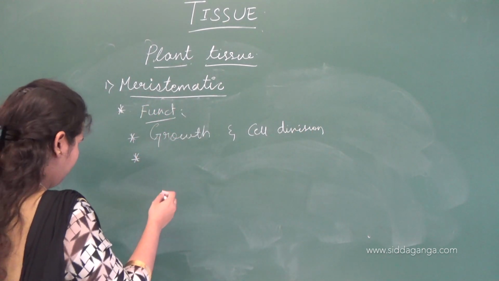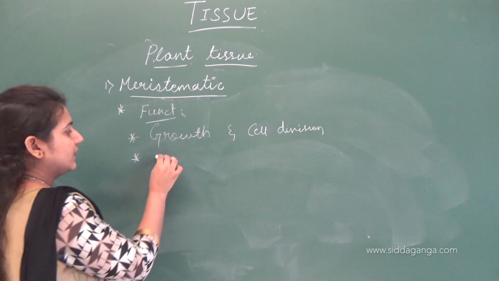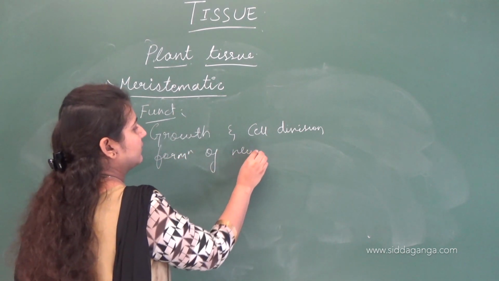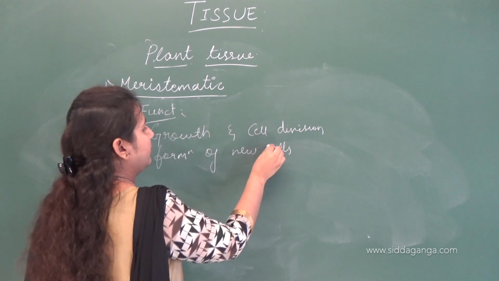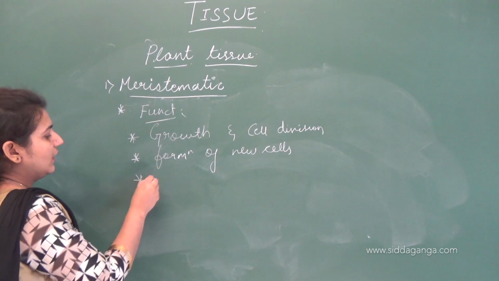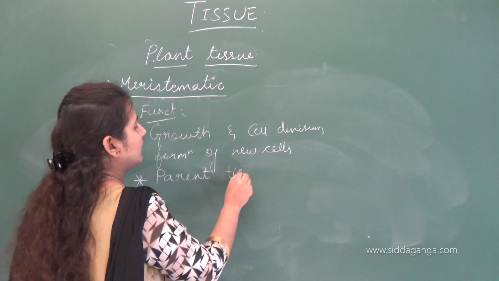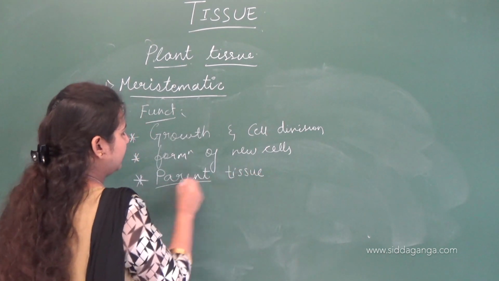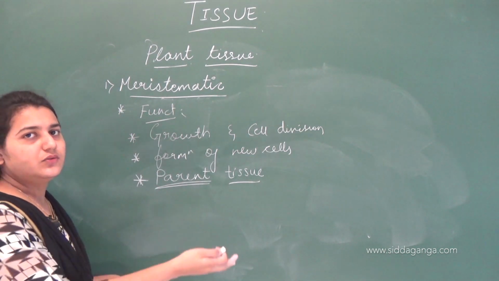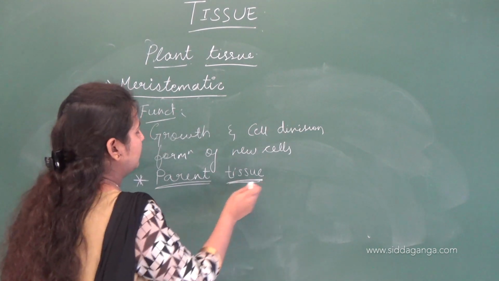Also, since it is responsible for cell division, there is formation of new cells. New cells are formed because of meristematic tissue, and this acts as a parent tissue. Which tissue in plants acts as parent tissue? That is meristematic tissue, because this tissue gives rise to the next new cells. It gives rise to the new cells, hence it is called parent tissue.